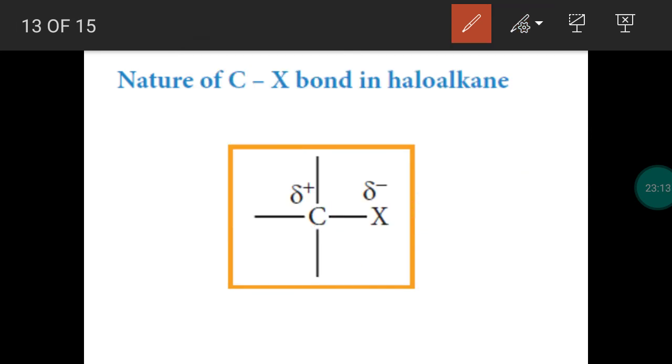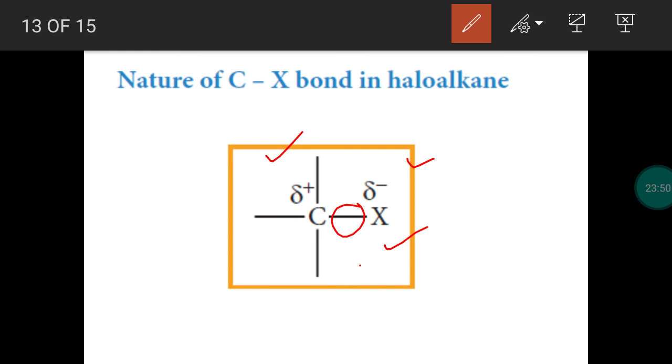We expect that the bond is non-polar. It should be 100% covalent, but practically it is not 100% covalent. It is not a non-polar one. It becomes polar. Polarity is induced because of electronegativity difference. Halogen has more electronegativity. It has the tendency of attracting the shared pair of electrons towards itself. It gets negative charge, not complete negative, partial negative charge. So carbon gets slightly positive charge. So the bond is not non-polar. The bond becomes polar in nature.